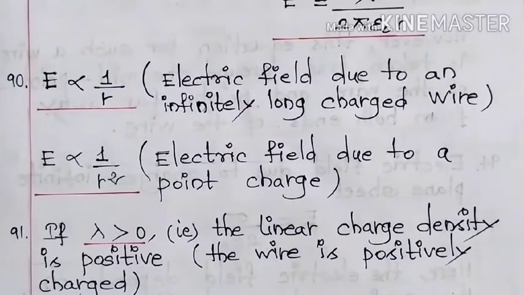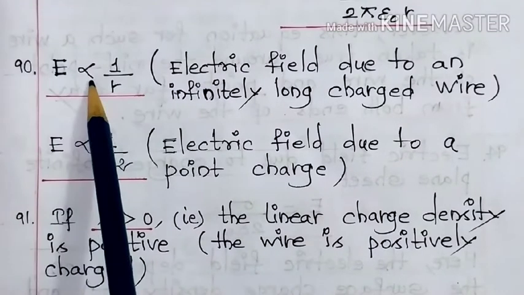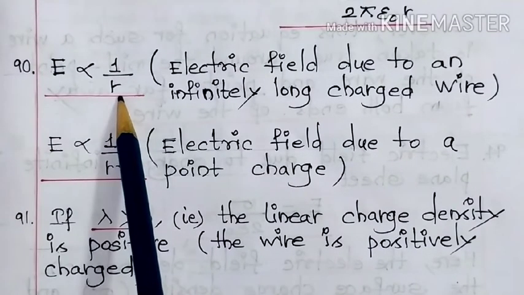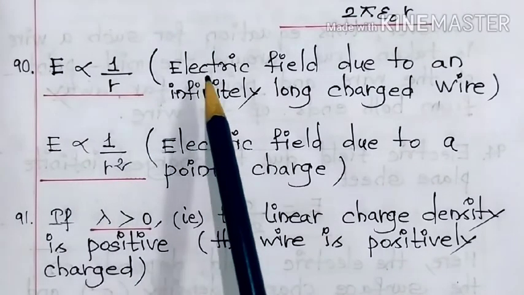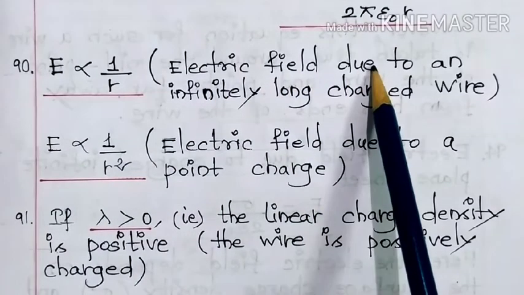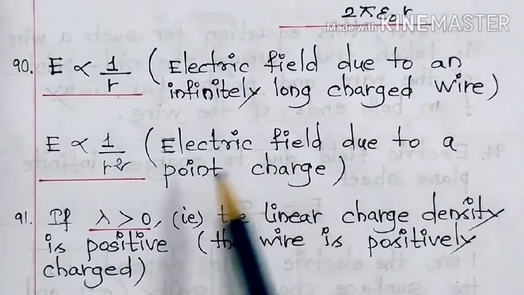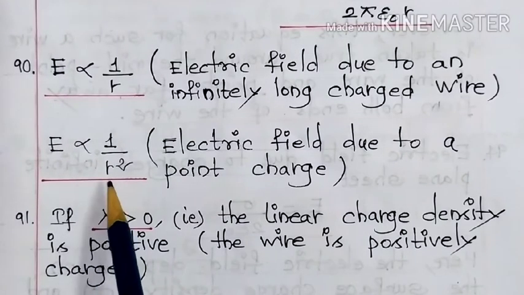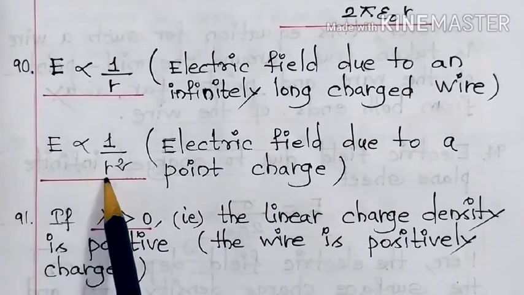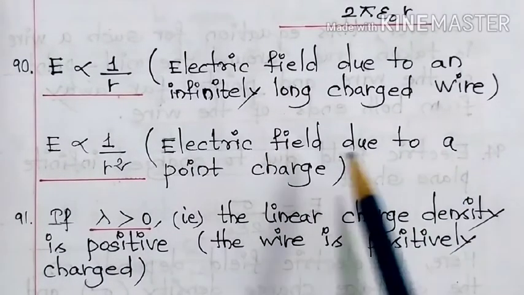Next question, 19th one. E is inversely proportional to R. This expression is true for electric field due to an infinitely long charged wire, whereas E is inversely proportional to R squared. This expression is true for electric field due to a point charge.